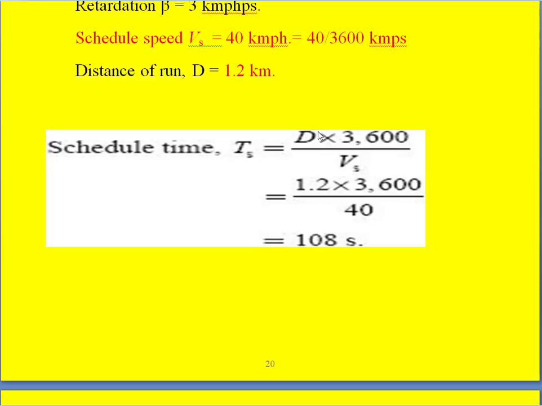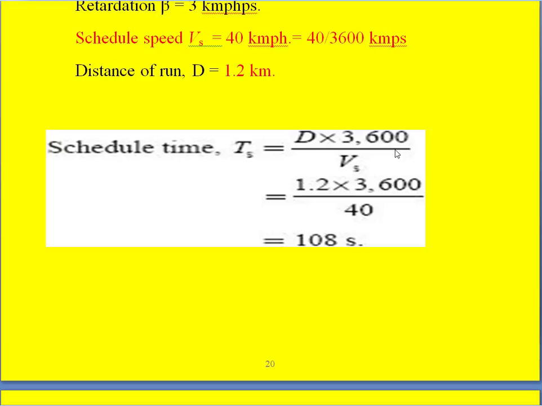So then straight away we get the time in seconds. First we get hours, so to convert that into seconds we write: d divided by Vs divided by 3600. That makes Vs kilometer per second.